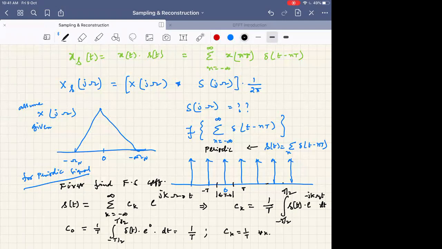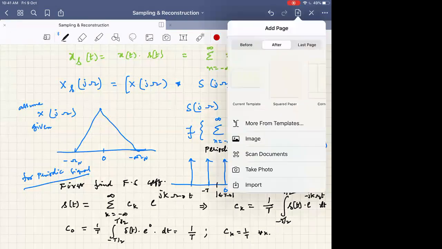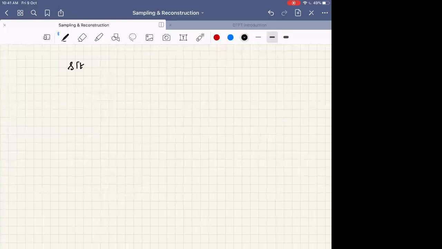Is this clear? So now finally, using this fact, what can I write? We can write s of t through Fourier series expansion. s of t equal to sigma 1 by T into e power minus j, minus we have kept here, right?